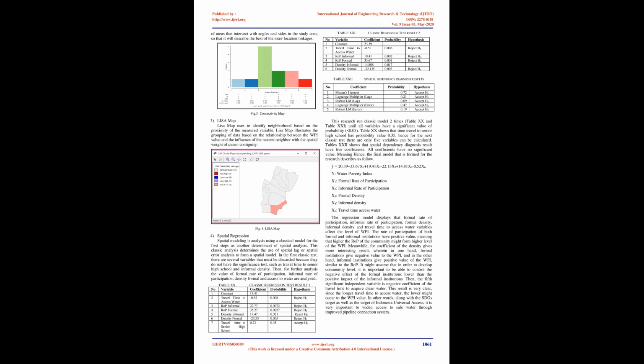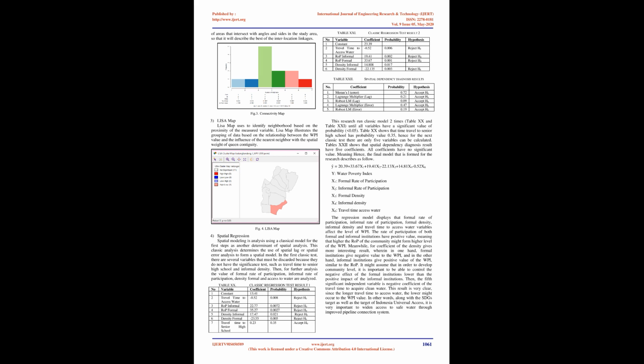2. Spatial weights. Spatial weights are a representation of the interlocation linkages that make a difference for each of the surrounding locations. This spatial weight is created using GeoDa software, with queen contiguity chosen. The reason for using queen contiguity weights is the existence of areas that intersect at angles and sides in the study area, so that it will best describe the interlocation linkages. Fig. 3. Connectivity map.